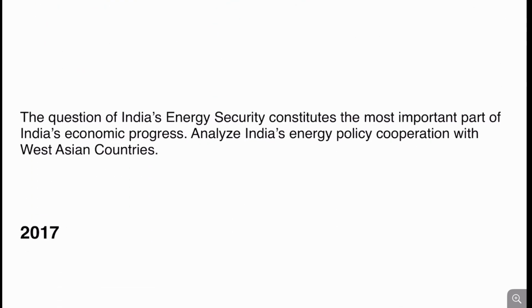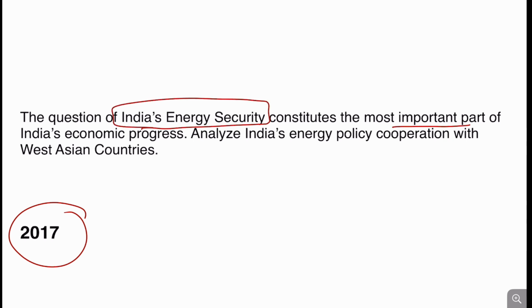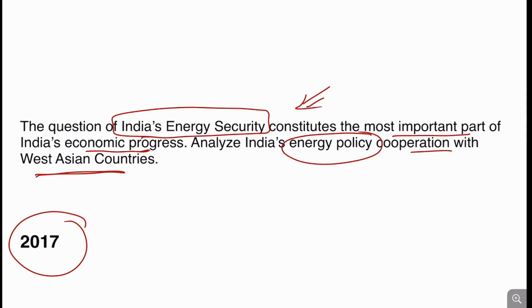When we talk about the question that was asked previously in 2017, the question on India's energy security was asked, and the most important part of India's economic progress as well as foreign cooperation in energy policy cooperation with West Asian countries. So this type of question has previously been asked in the exam also.